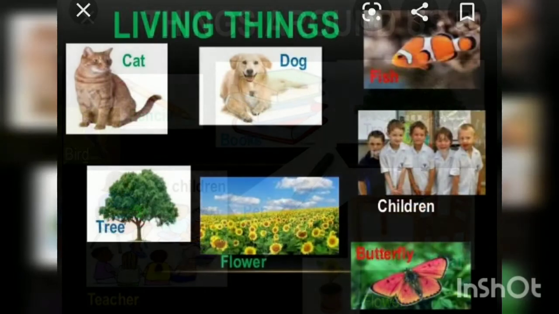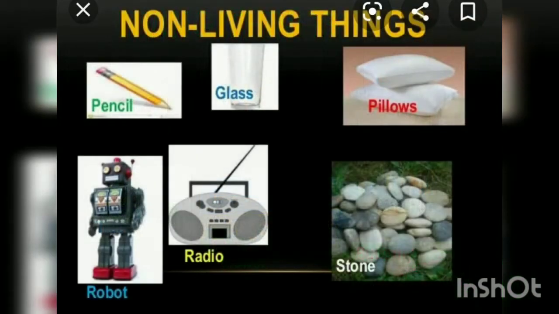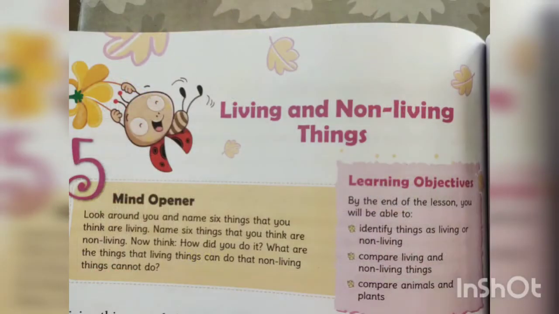The plants, birds, animals, fish, human beings are called living things because they have life in them. Other things like books, table, chair, pencil, etc. do not have life, so they are called non-living things. Living things are very different from non-living things.